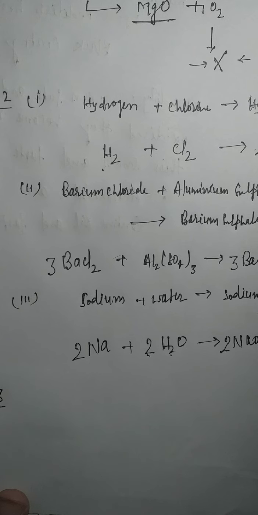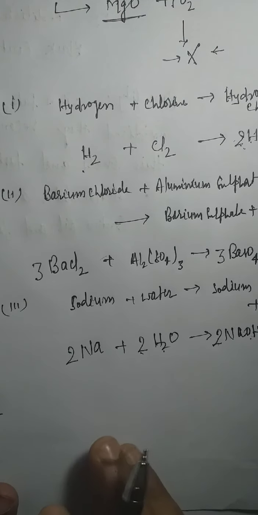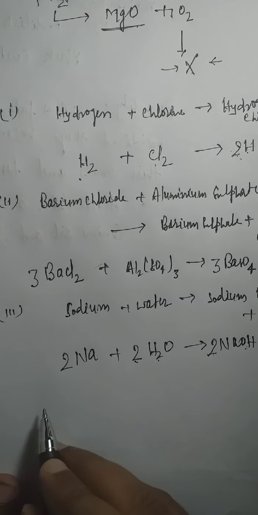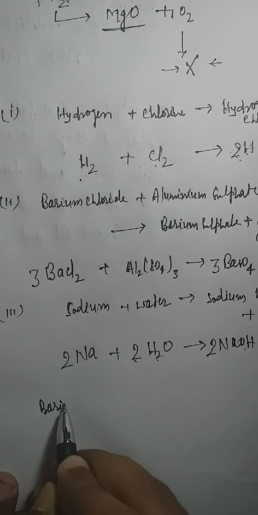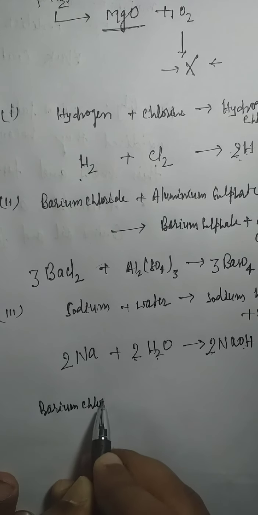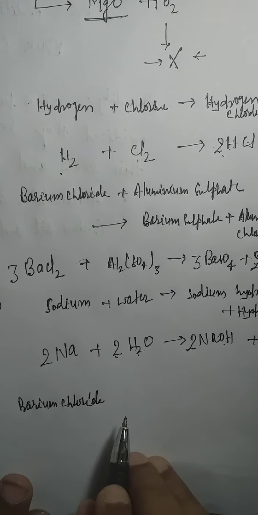First, a solution of barium chloride and sodium sulfate in water react to give insoluble barium sulfate and a solution of sodium chloride. Perfectly, it's quite easy. Read the question perfectly and you will do it. I believe everyone can easily get the answer here. The question is asking about a solution of barium chloride, right? So simply make a flow chart of what you want and what the question is demanding of us.